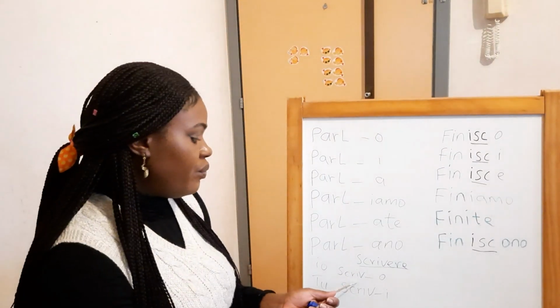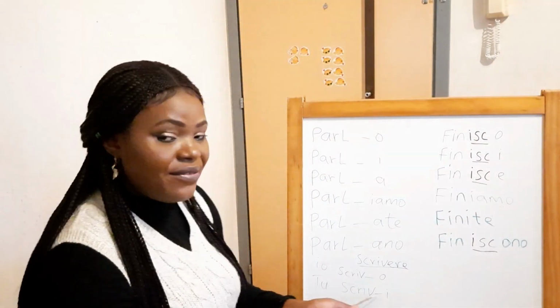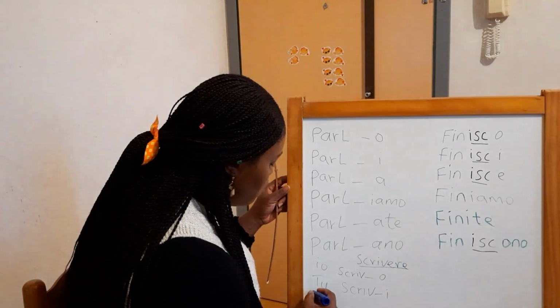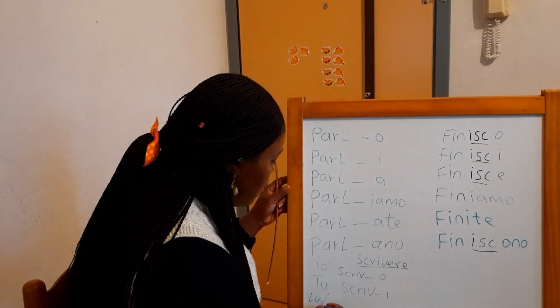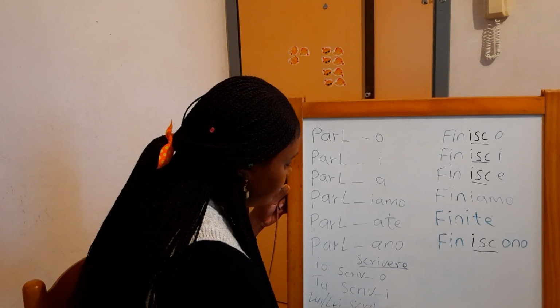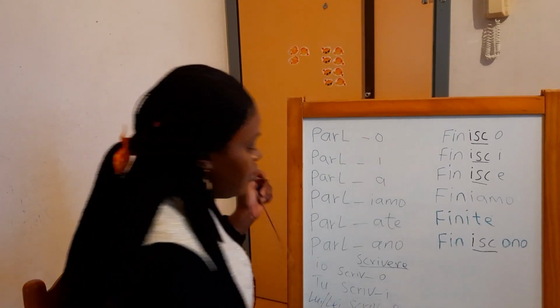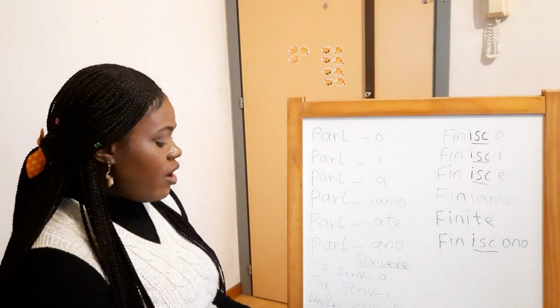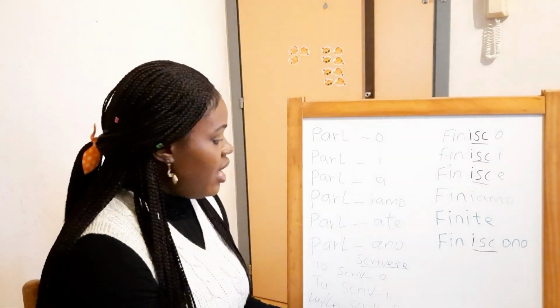Io scrivo, tu scrivi. Lui o lei scrive. See? Lui o lei scrive.